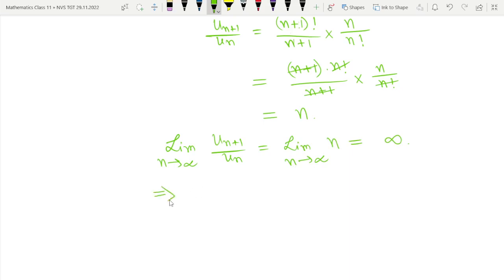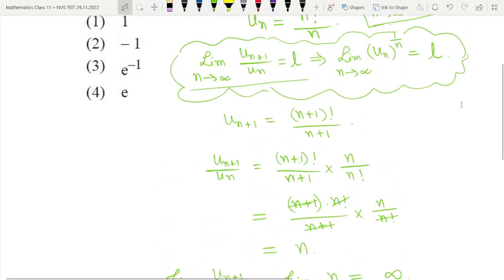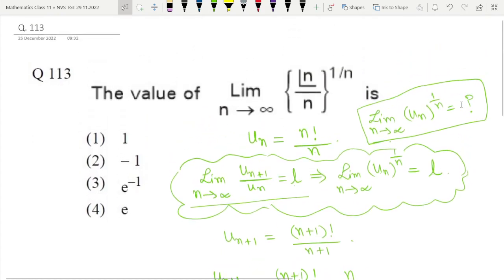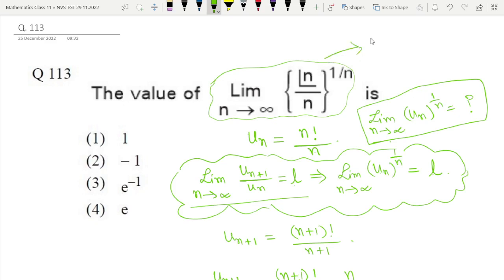So this will imply, by the above theorem, limit n tends to infinity un to the power 1 by n will also be equal to infinity. But infinity is not there in the options, you can see. So in my opinion, this question is wrongly formulated. But don't forget to share your opinion as well. If anyone has some option out of these 4 options, then inform me in the comment section.